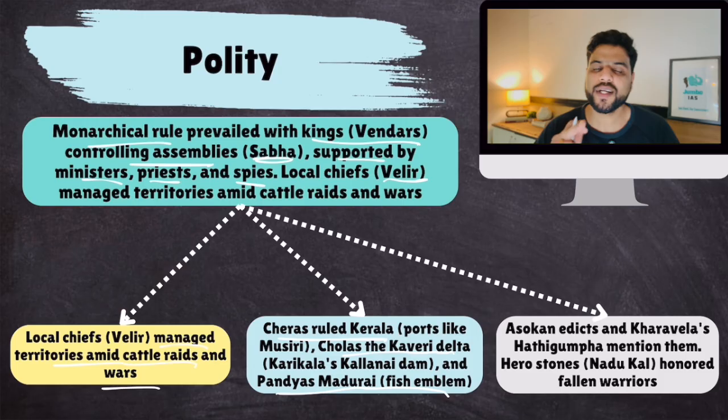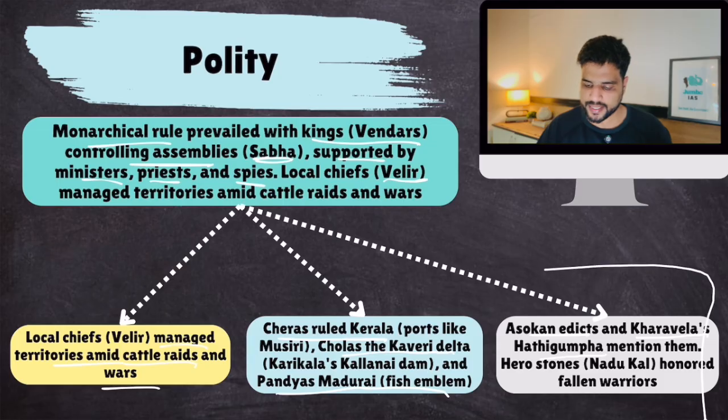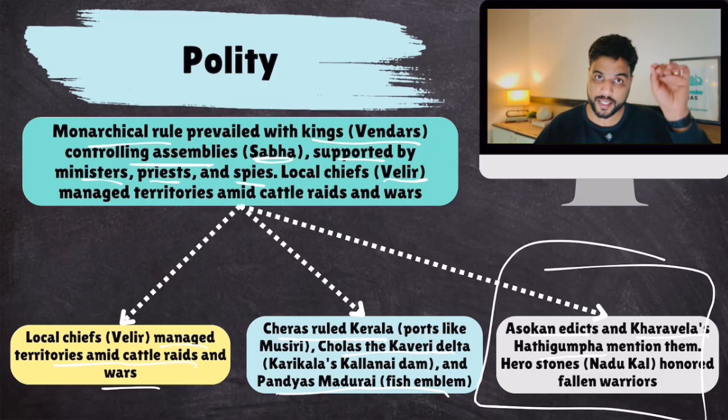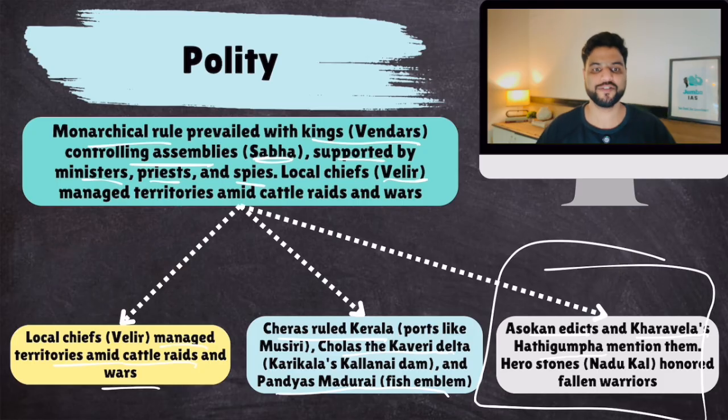In fact, Ashokan inscriptions also give us evidence about these three Tamil kingdoms. Ashokan edicts talk about them, especially Ashokan edicts in the southern part of his empire. Then Kharavela, Odisha kings, their Hathigumpha inscriptions also mention a lot of things. So this is inscriptional evidence, inscriptions written by contemporary kings who saw the Sangam age firsthand.